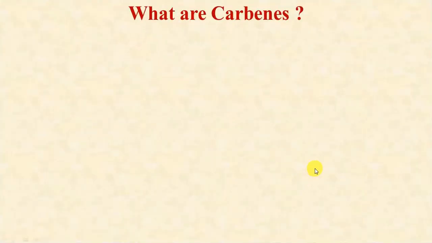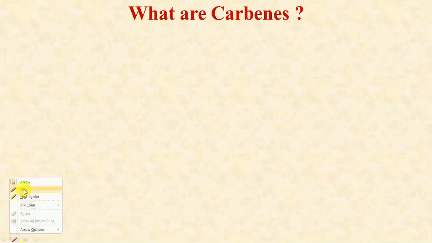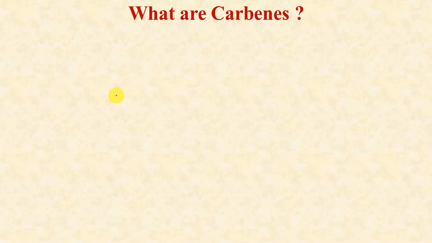Now, what are carbenes? Carbenes in organic chemistry are molecules which contain a neutral carbon atom. A carbene consists of a neutral carbon atom with a valence of two bond pairs and two unshared valence electrons.